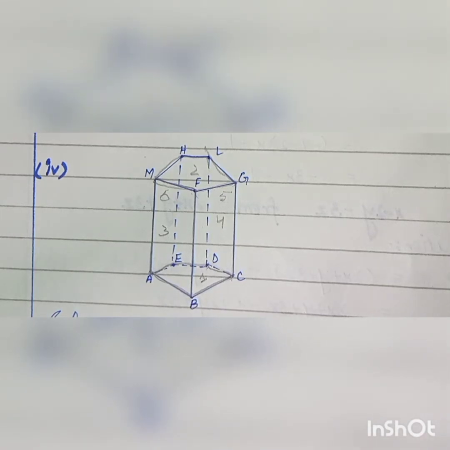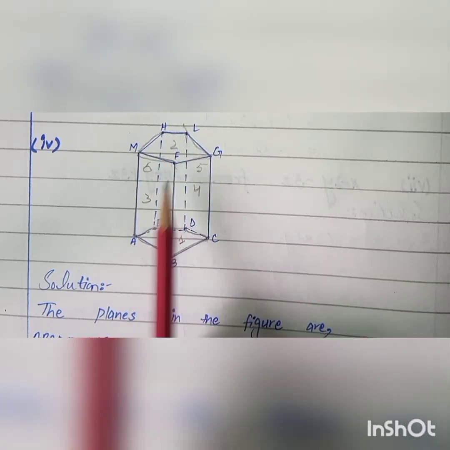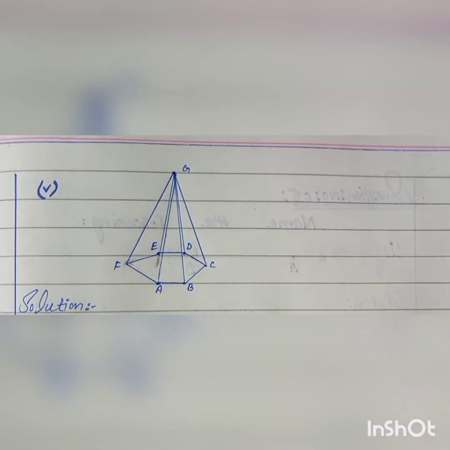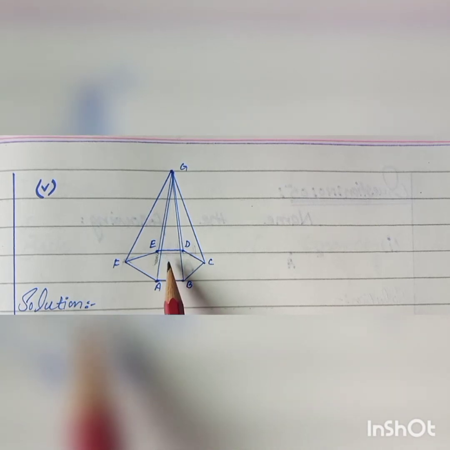The next one is E, D, L, H. So this is the last plane. Here I mention all the planes by observing this figure. That is the fifth part, students. Same as the first two questions, you have to find all the planes by observing this figure.